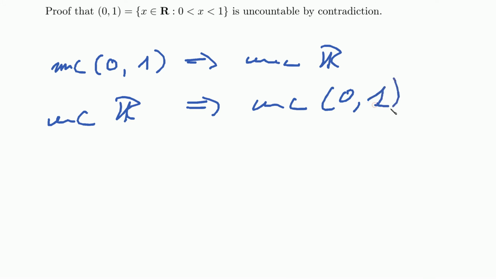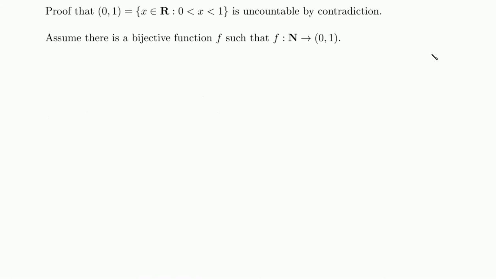And the intuition behind this is, if you could count this interval, you would only have to count the intervals after that, and they would basically be countable, or at least like whole numbers. So this is the intuition behind this. Okay, now let's go on to our proof by contradiction. This is also called Cantor's diagonal argument.